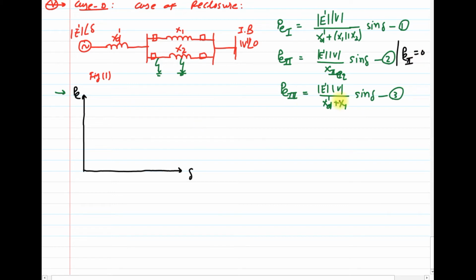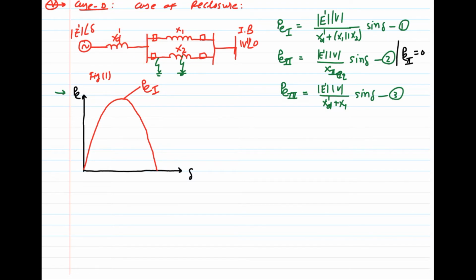So let us draw the diagram from all three equations. Curve 1 shows the power transfer during normal operating condition, that means both lines are connected in the system.